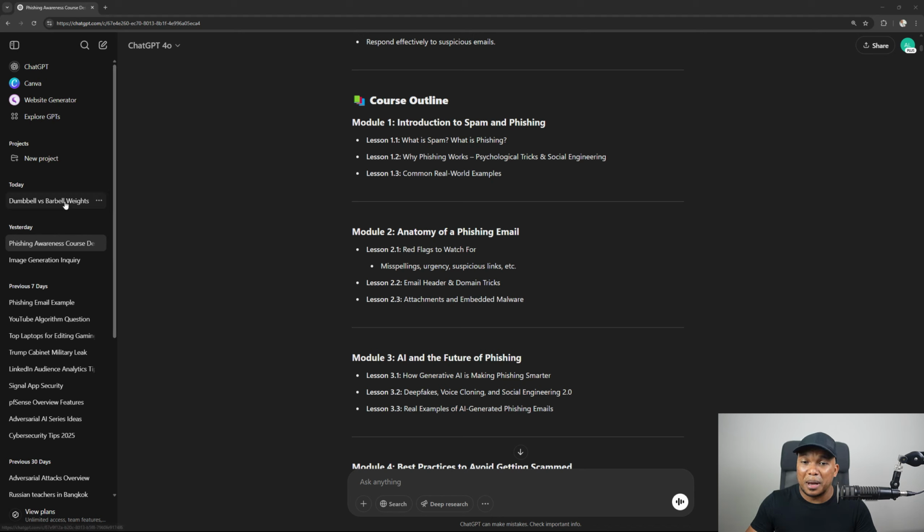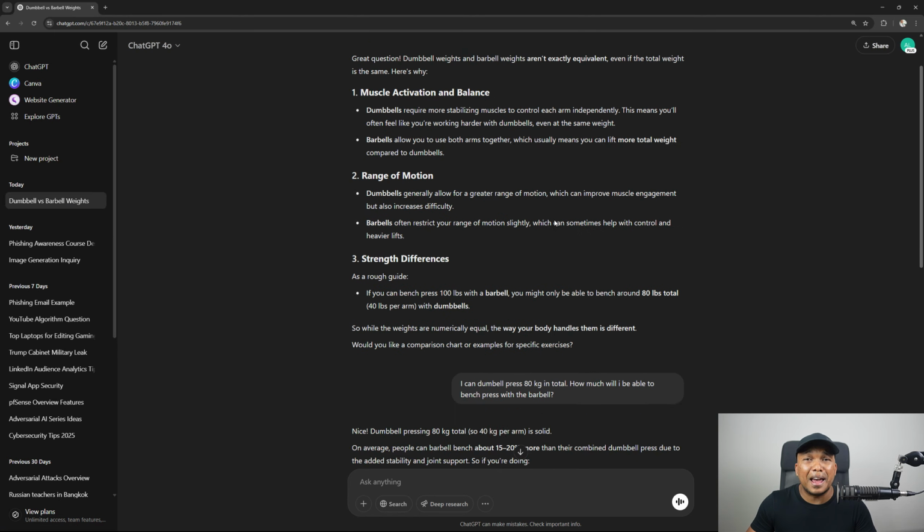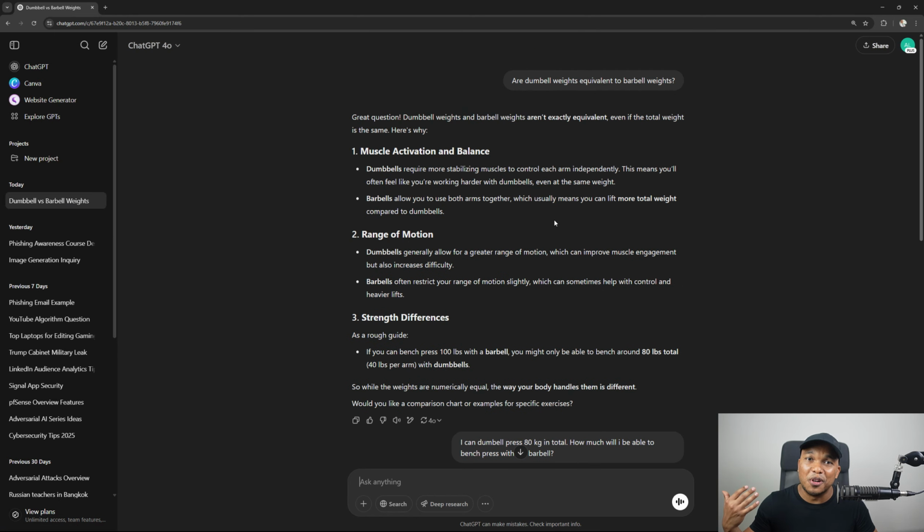And you can see right here, I pretty much ask ChatGPT for everything, right? Earlier today, I was in the gym and I asked ChatGPT, hey, are dumbbell weights equivalent to barbell weights? And of course, it gave me the answers right there. And you can see some of the other things in here, right? I talk about image generation inquiry, phishing email example, YouTube algorithm, top laptops for gaming as well, the Trump Cabinet Military League. This was for my YouTube video, Signal app security, and so on. So when it comes to general topics and questions, ChatGPT is my go-to AI model.